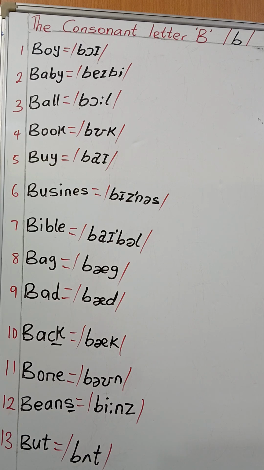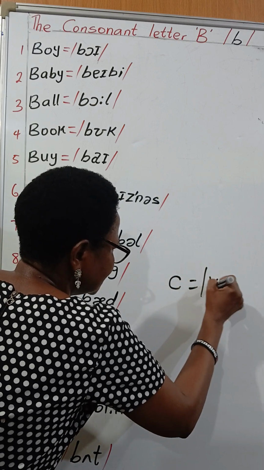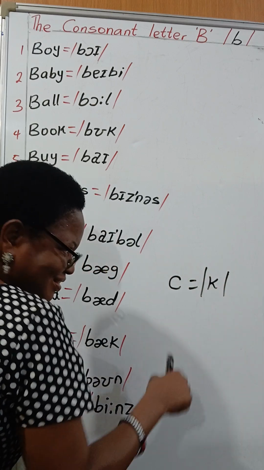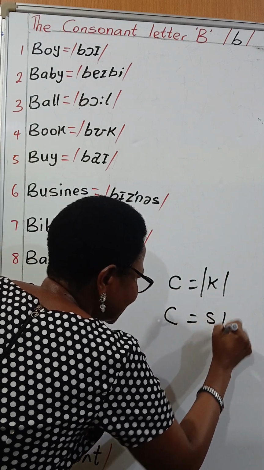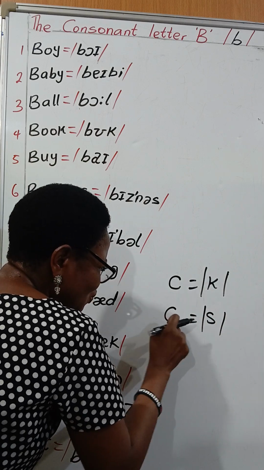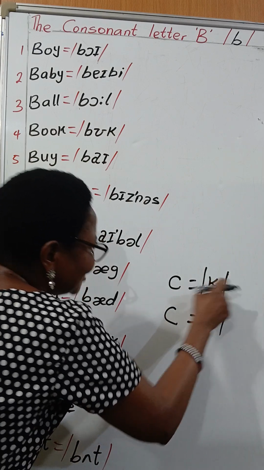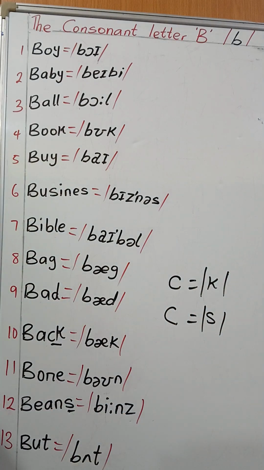In my next video, I'm going to be bringing in the consonant C and I will transcribe word examples for the consonant C. The consonant C, this C is transcribed K. And the second transcription is for this C is S. Okay? It's always represented in sound with S or K, like center or cook. I'll bring the word examples and we will sound them together.